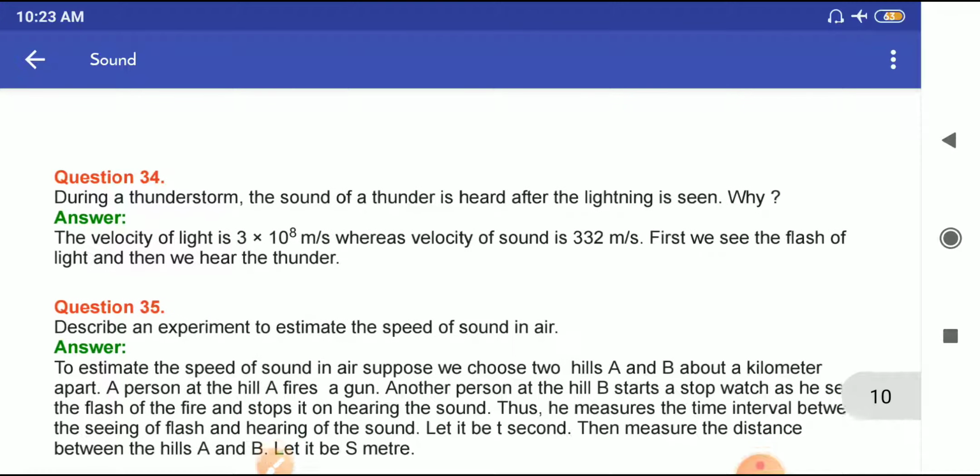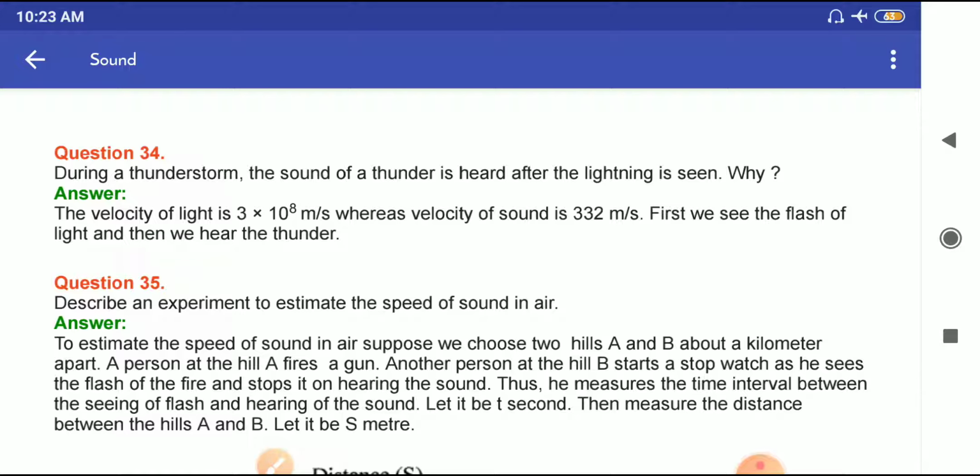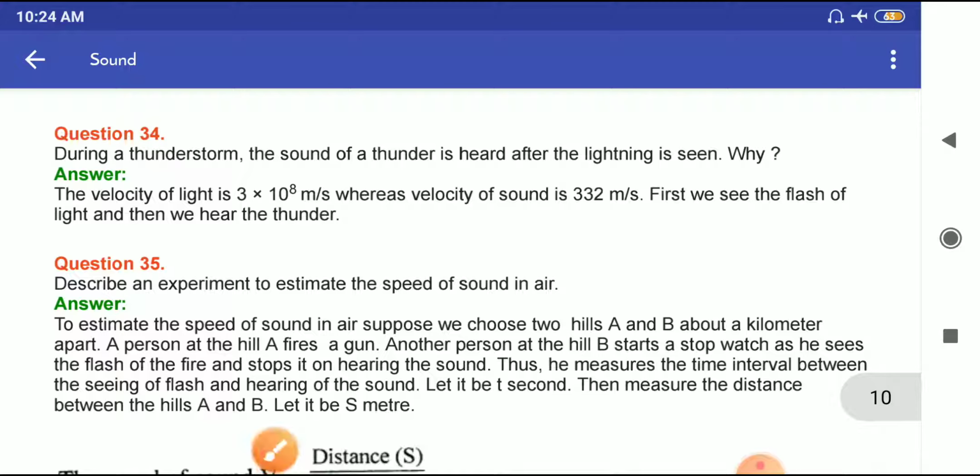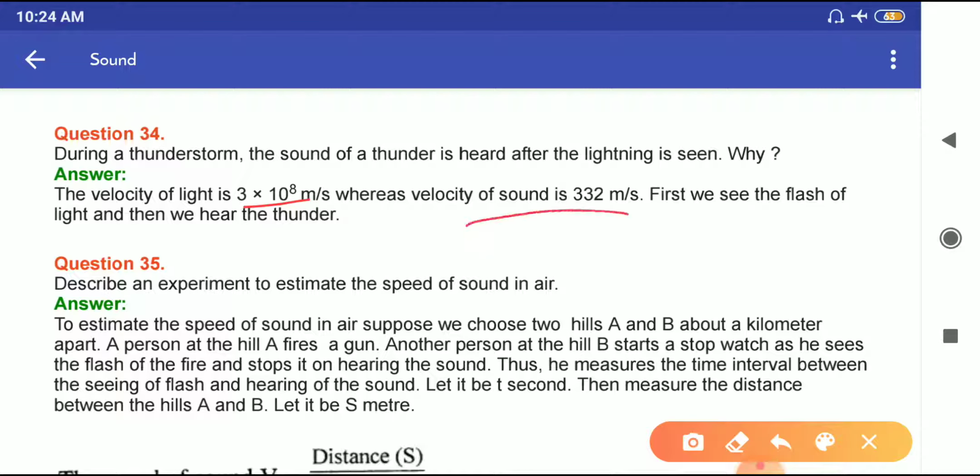Question number 34. During a thunderstorm, the sound of thunder is heard after the lightning is seen. Why? Because the speed or the velocity of light is 3 into 10 raised to the power 8 meter per second, whereas the velocity of sound is 332 meter per second. First we see the flash of light and then we hear the thunder.